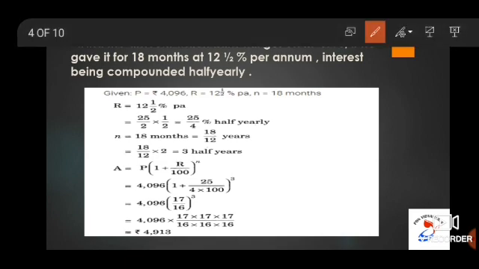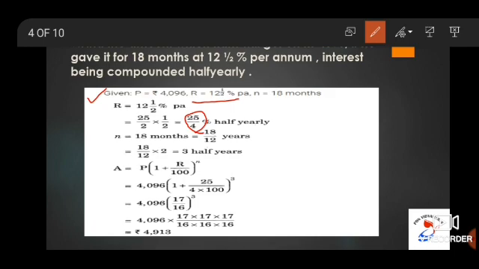Children, as I have told you, first let us write down the given data. Here principal value is rupees 4096. Rate of interest is 12.5% per annum, that is nothing but 12 1 by 2, that is 25 by 2. It is for half yearly, so you have to divide it by 2. So for half yearly it is 25 by 4% half yearly.